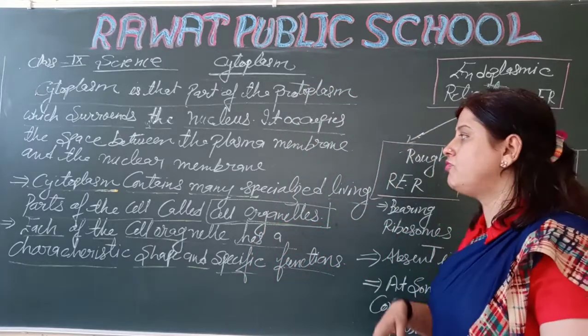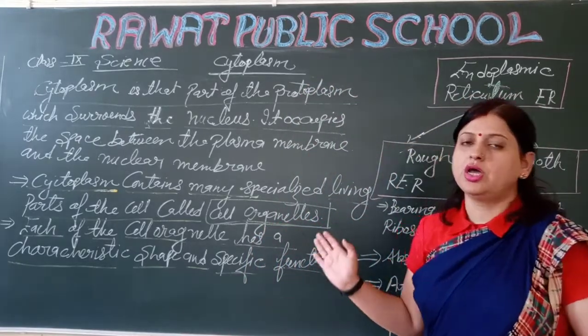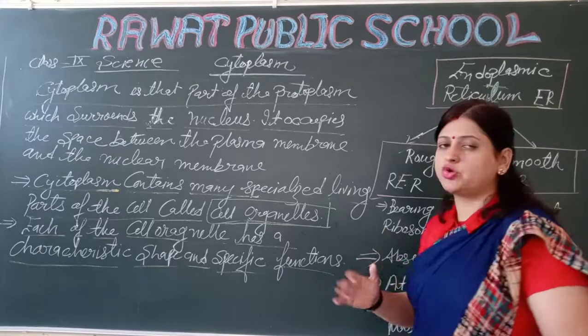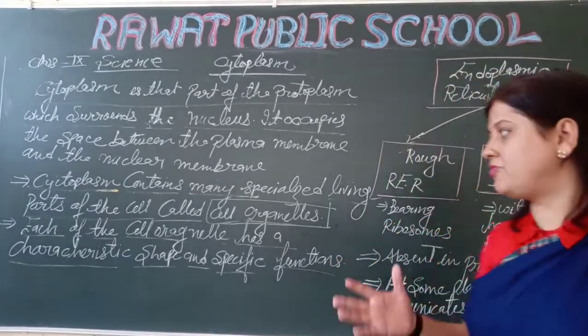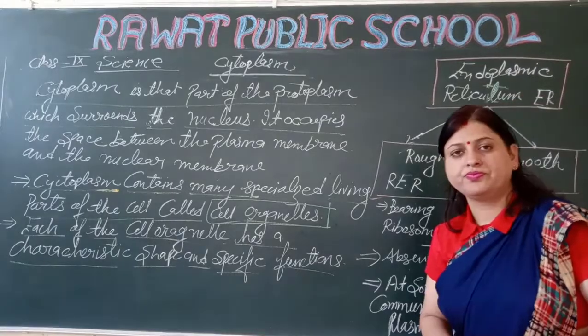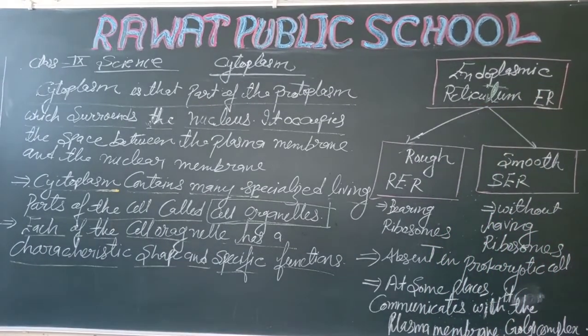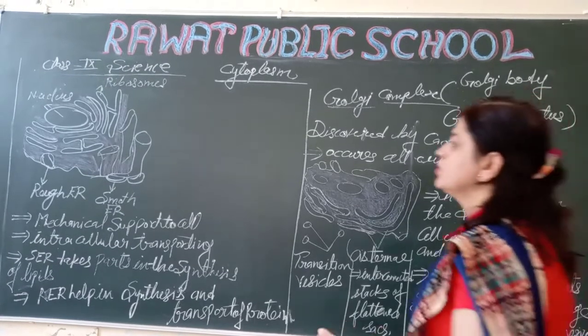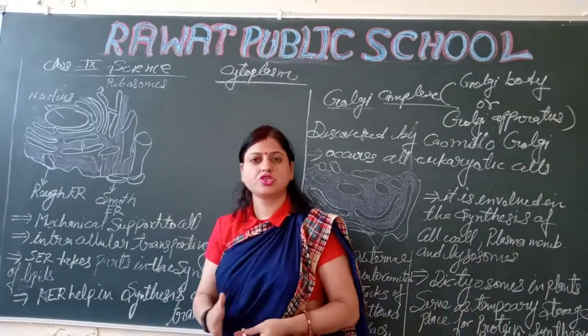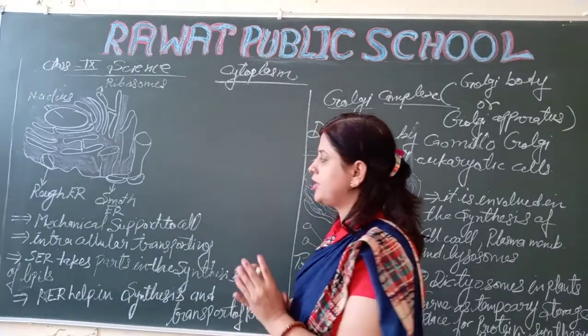So let's look at the function of the endoplasmic reticulum. What are the special functions of the endoplasmic reticulum? First, everyone note down these points. So the next is the function of the endoplasmic reticulum.